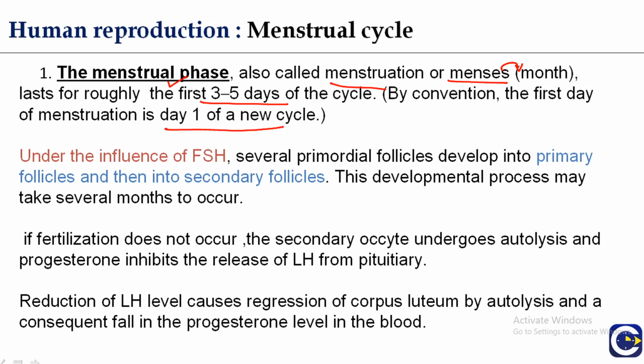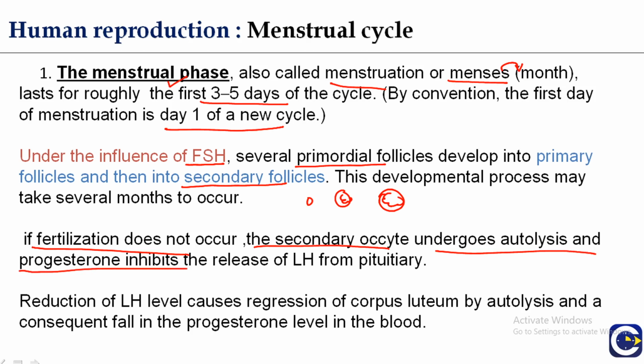Under the influence of follicle stimulating hormone, several primordial follicles develop into the primary follicle, then into the secondary follicles. We have seen the development of the primary follicles, then the secondary follicles and the mature Graafian follicles. This developmental process may take several months to occur. If fertilization does not occur, the secondary oocyte undergoes autolysis.